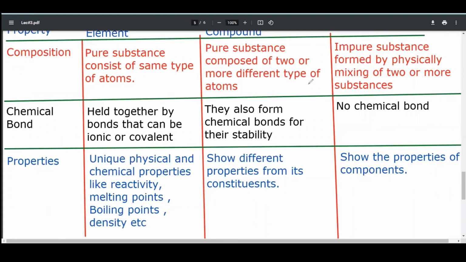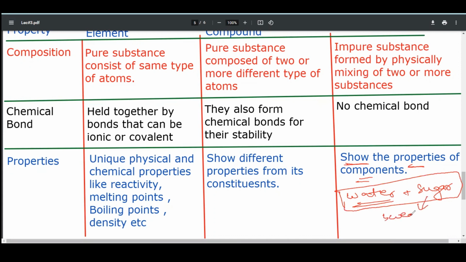Now, if we talk about a mixture, it shows the properties of its constituents. If we physically mix water and sugar, it will be a mixture. In this mixture, it shows the properties of sugar. The sweetness comes from sugar, and water also retains its properties.